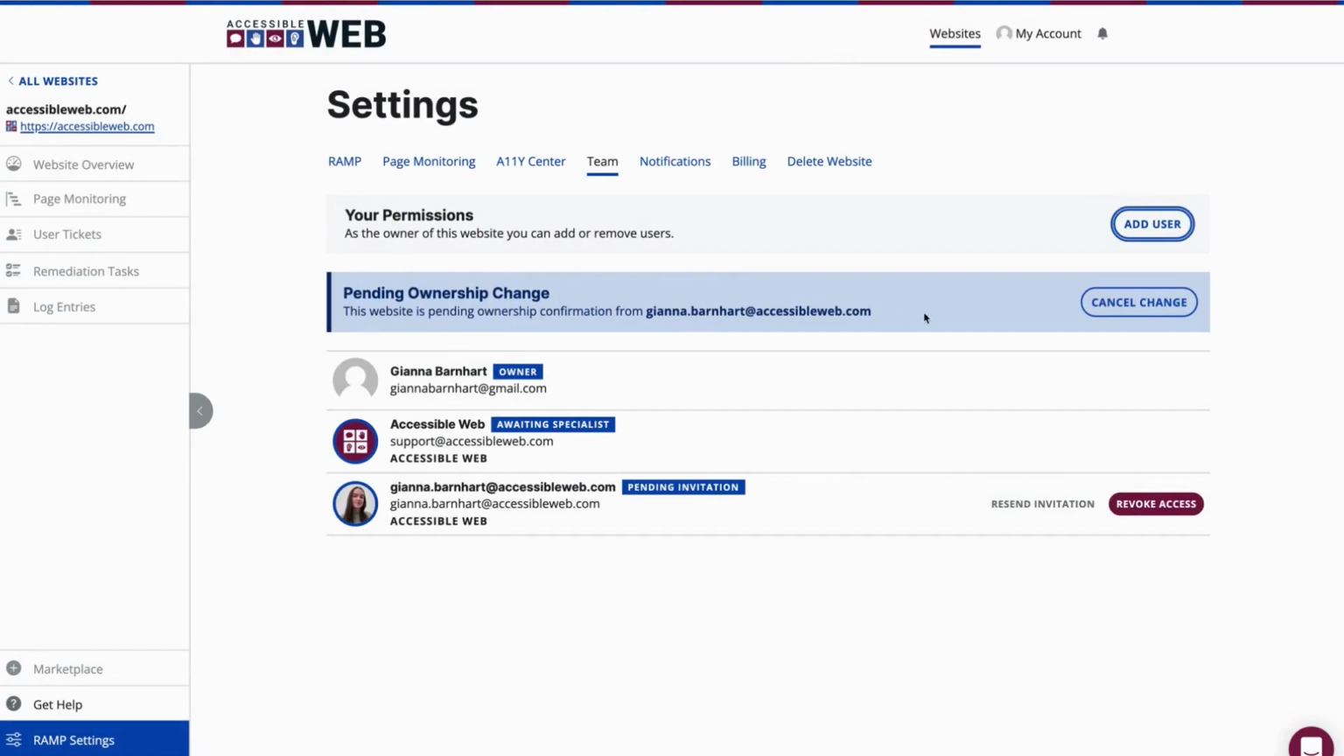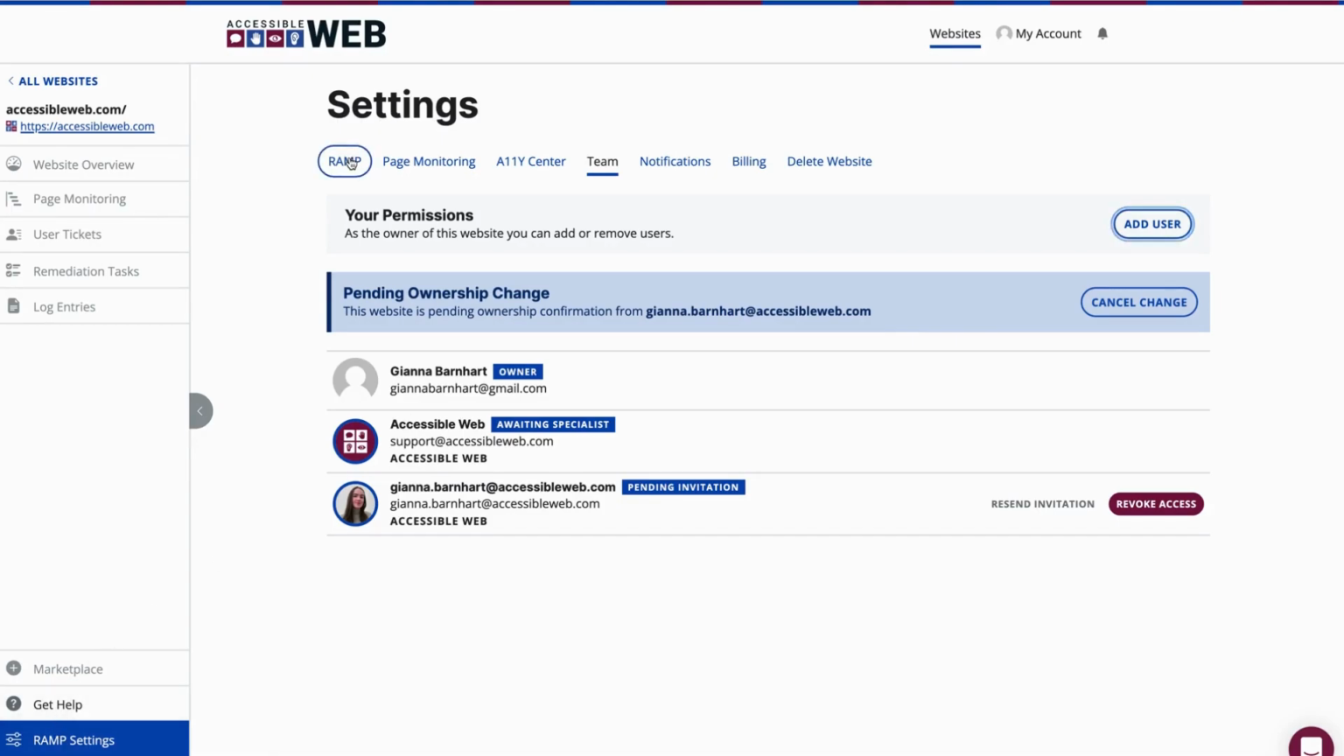Now this person whose email I just put in, which happens to be me, will receive an ownership change request email. Once they confirm the ownership change and they log into RAMP, then the domain of this site will automatically be verified within RAMP. It's one of the easiest ways to verify domain.